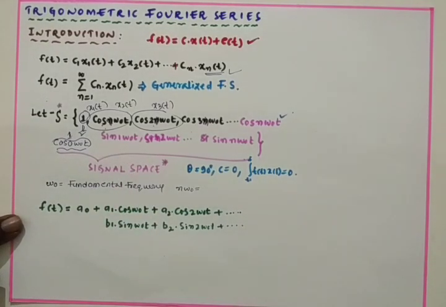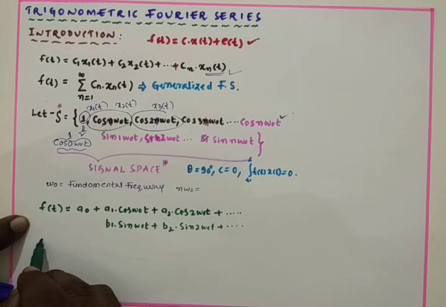We can represent the equation like this: a naught plus a1 cos omega naught t plus a2 cos 2 omega naught t, and so on, and b1 sin omega naught t plus b2 sin 2 omega naught t, and so on.